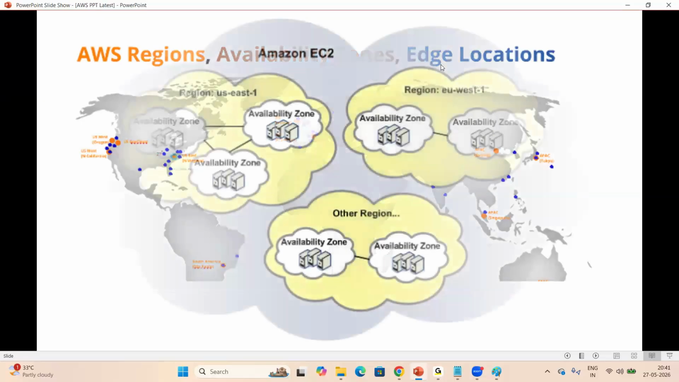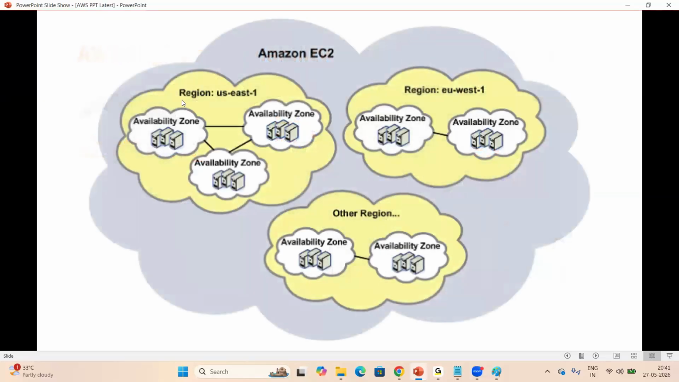Every region, look at my screen, everyone, has at least 2 or 3 zones. Look at here, these are the availability zones for high availability, okay? While working on VPC, we'll go into a very deep dive. Practically, we can work on these regions, zones, and edge locations while working on VPC, the networking part.